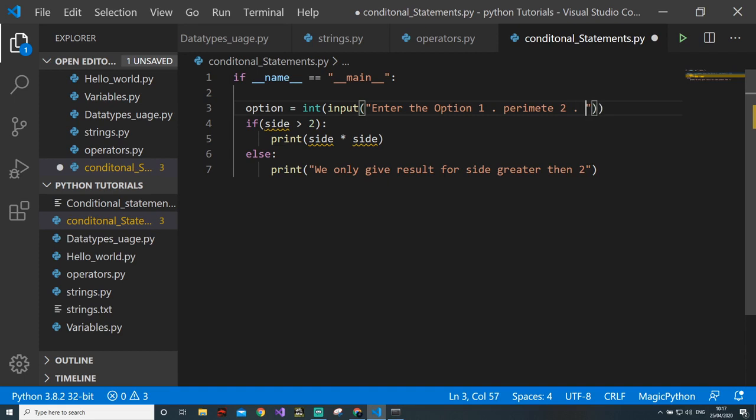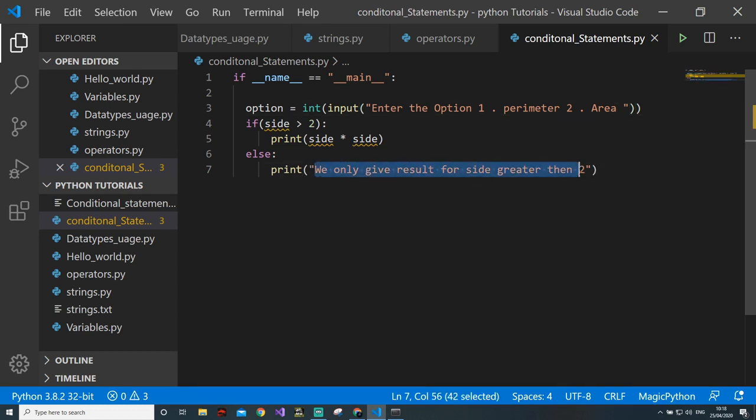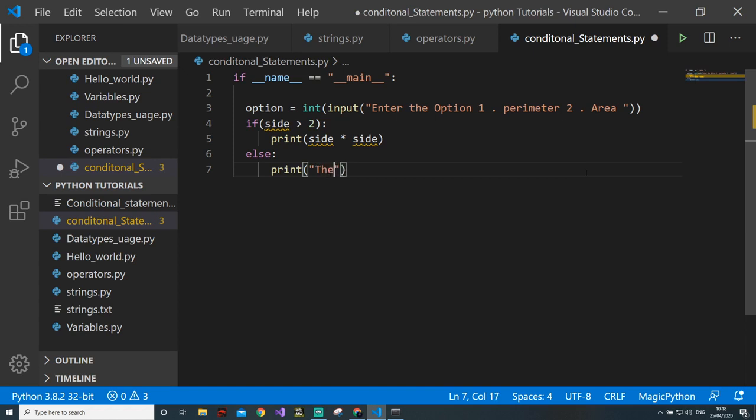The second one is area. Let's avoid a third one for now. If the user enters 1 or 2, we should calculate parameter or area. And if the user enters anything other than that, we should say that you have entered the wrong option. So we know that else can be used for the wrong option.